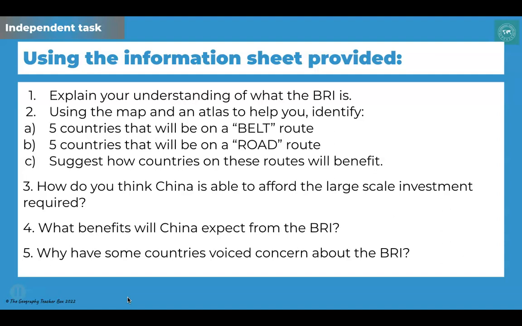So think back to last lesson and its economy. Number 4, what benefits will China expect from the BRI? So think specifically about China. Why would they want to put this project in place? And then lastly, why is it that some countries are concerned about the BRI? So pause your video and have a go at answering those 5 questions.